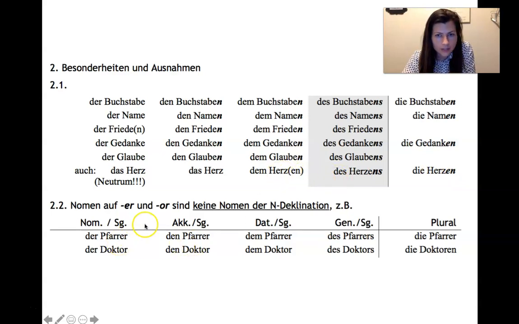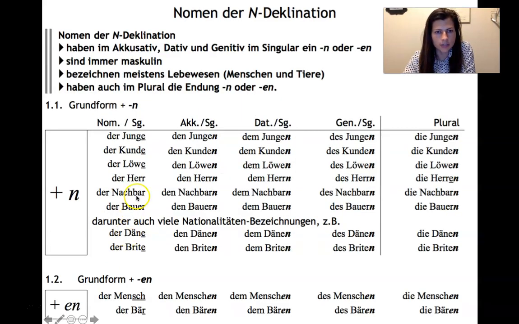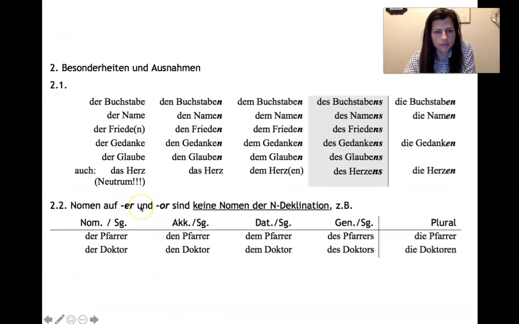And then here is keine N-Nomen. These that end in er or or are not N nouns. So der Fahrer is the driver, and den Fahrer, see, there's no en. It's just a normal noun. It's not doing the thing. Dem Fahrer, it's not doing the extra n. You might think that this would do it, but it doesn't. And der Doktor, it doesn't do it. So the only one with the er that does it is actually the Bauer here. So that's the one to watch out for.